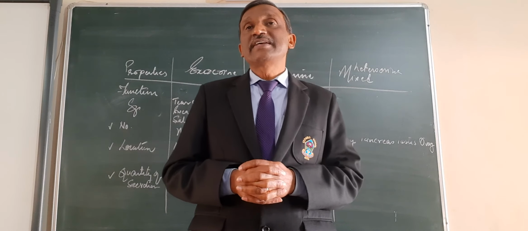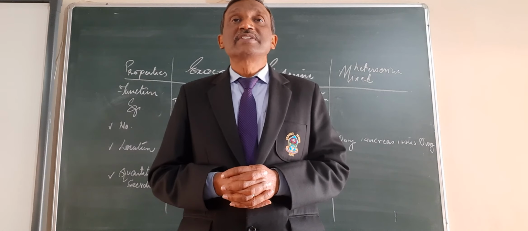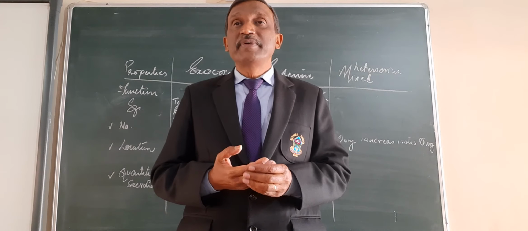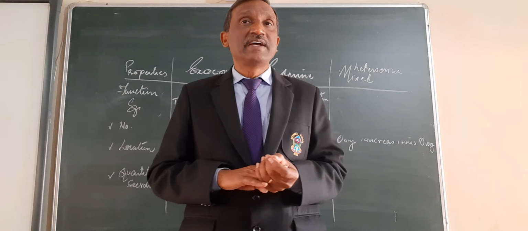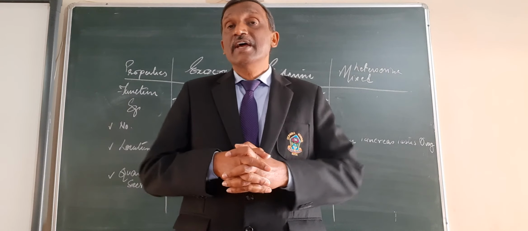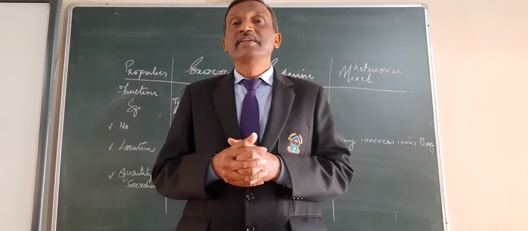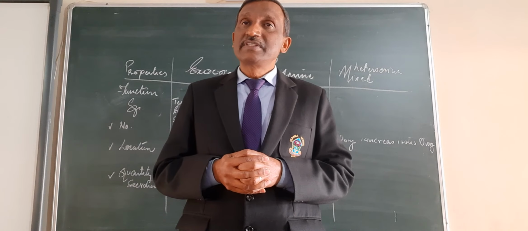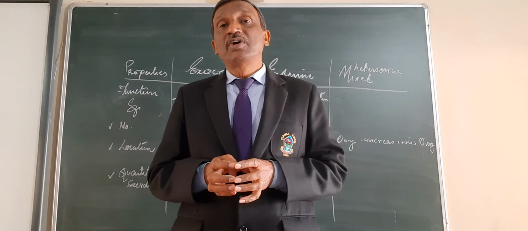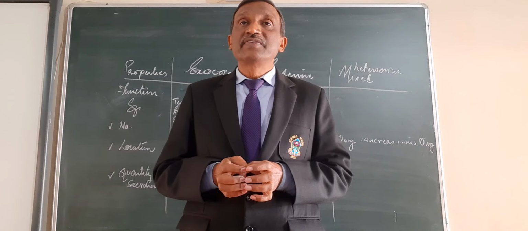That is, one is gastrin, the second is secretin, and the third one is cholecystokinin. Okay, gastrin and the gastric inhibitory peptide. Now gastrin acts on the gastric glands to stimulate the secretion of hydrochloric acid and pepsinogen when the food reaches there. As long as food is not there, this hormone will not be secreted, and HCl and pepsinogen will not be secreted. So it is a way of protection against self digestion of our own body part.